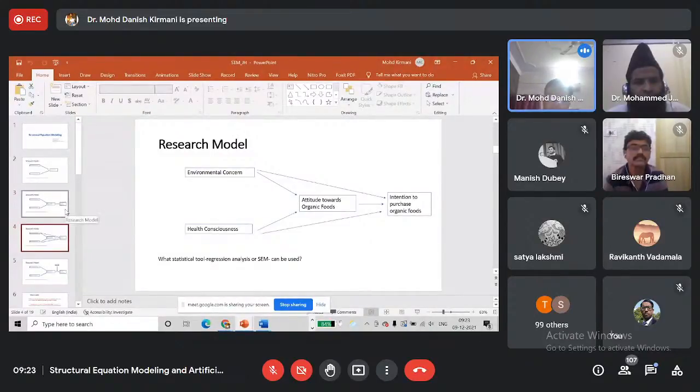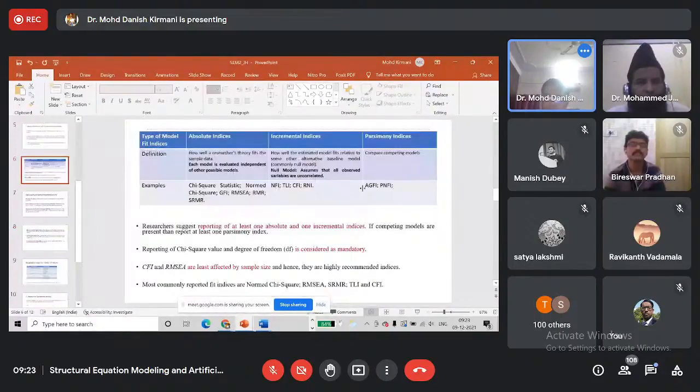In both of these models, the number of constructs is the same, but only the number of relationships varies. So I will use either the value of AGFI or the value of PNFI to compare these competing models and to conclude which of these is the better model.